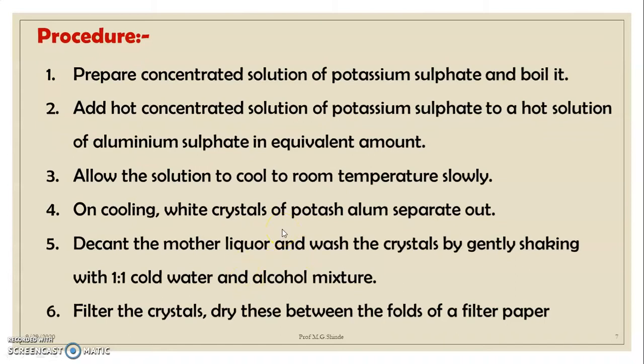Now the procedure for today's practical: first of all, we have to prepare a concentrated solution of potassium sulfate and boil it. Similarly, we have to concentrate the solution of aluminum sulfate. Now we have to take equimolar proportions of both the solutions. We have to add the hot concentrated solution of potassium sulfate to the hot solution of aluminum sulfate in equivalent amount. Then allow the solution to cool to room temperature slowly. On cooling, white crystals of potash alum separate out.